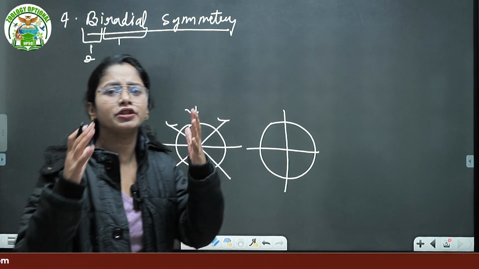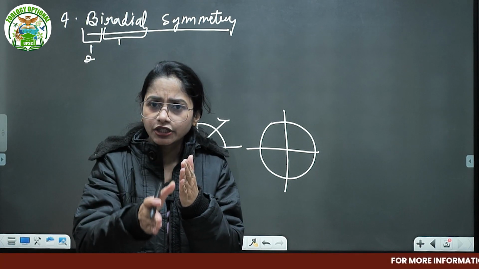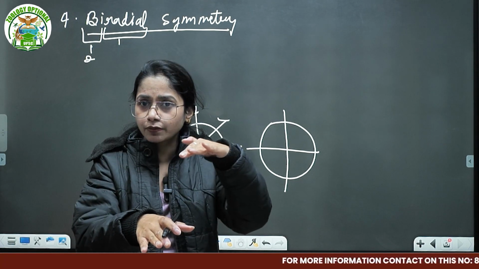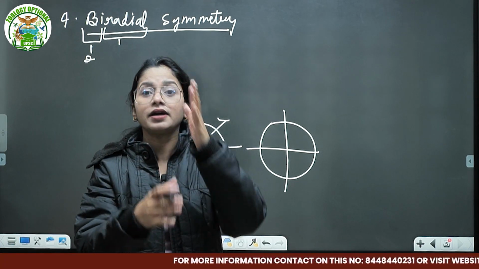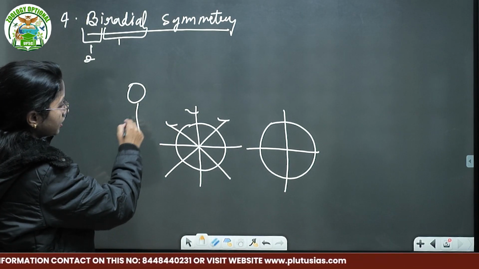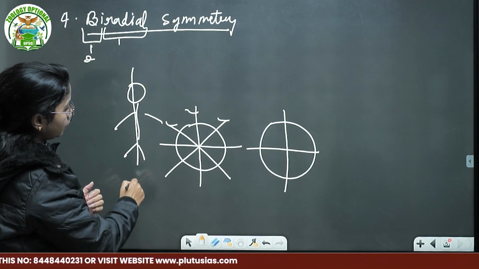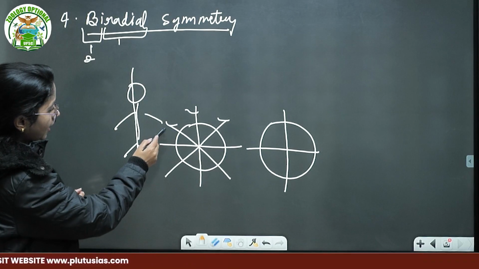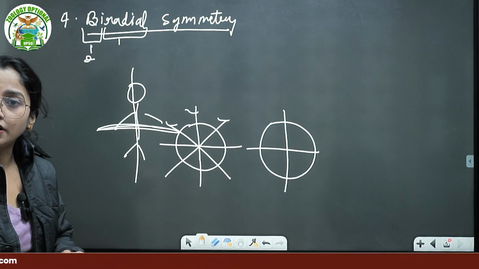Suppose you see the human body, cut it in the longitudinal way, and then this is a transverse way. Consider it like XYZ axes. Suppose this is a human body, consider it in a 3D arrangement. So one cut is your bilateral symmetry, and another is your horizontal axis.